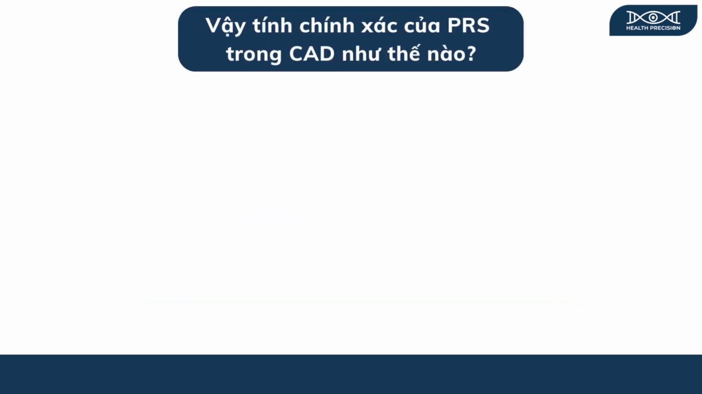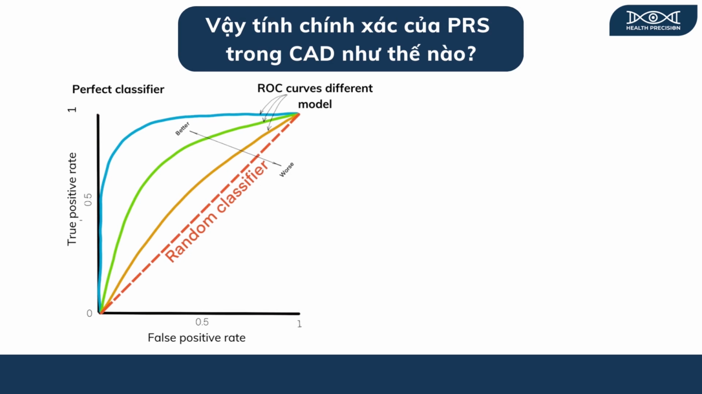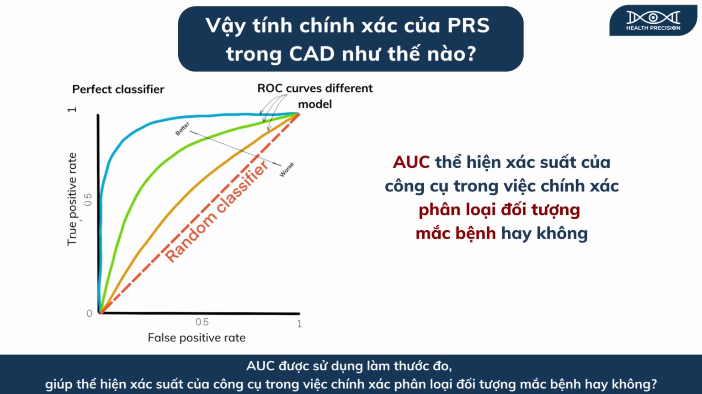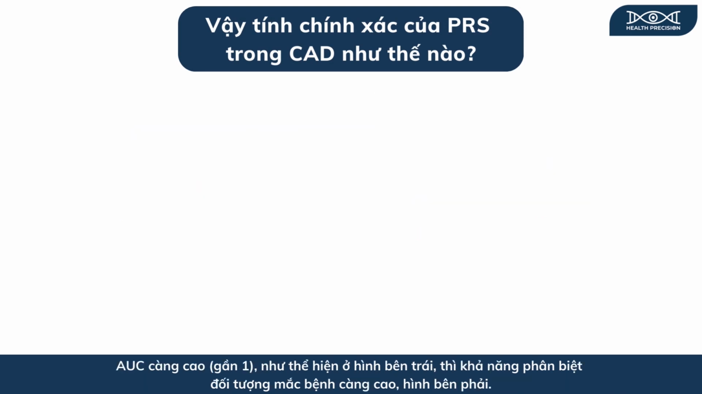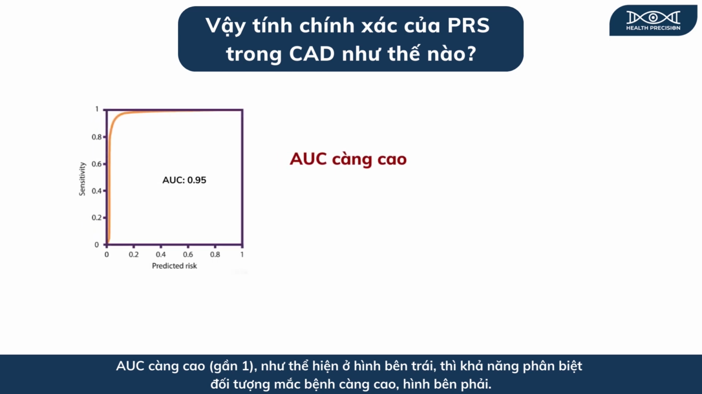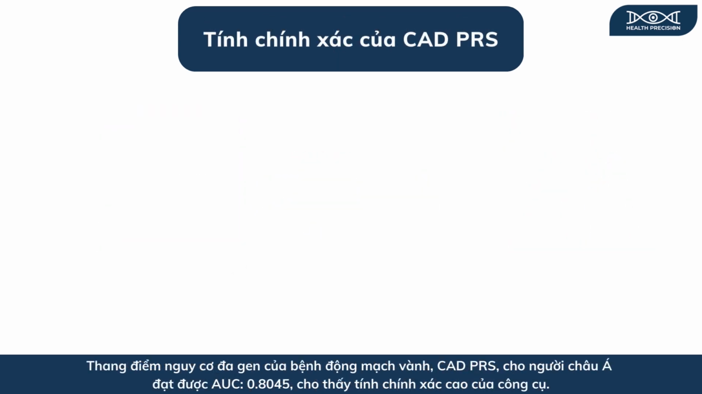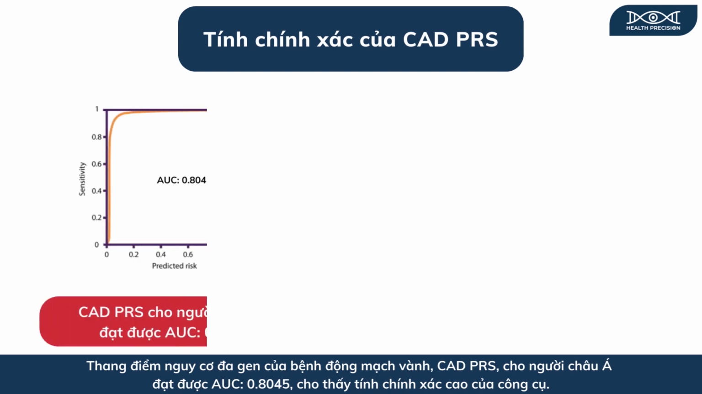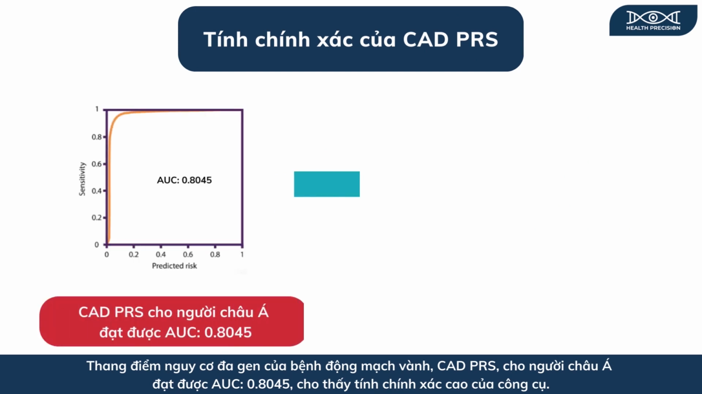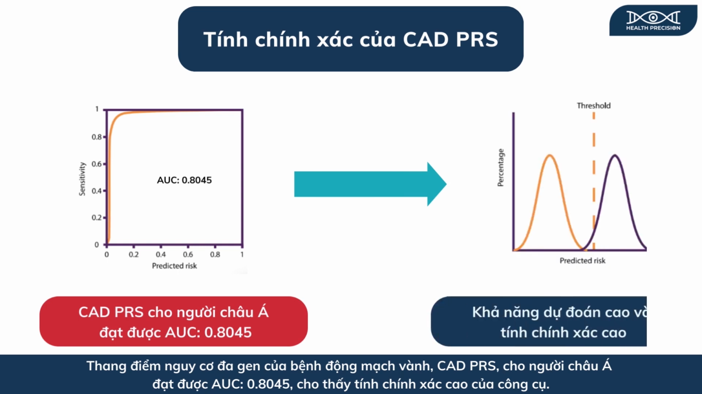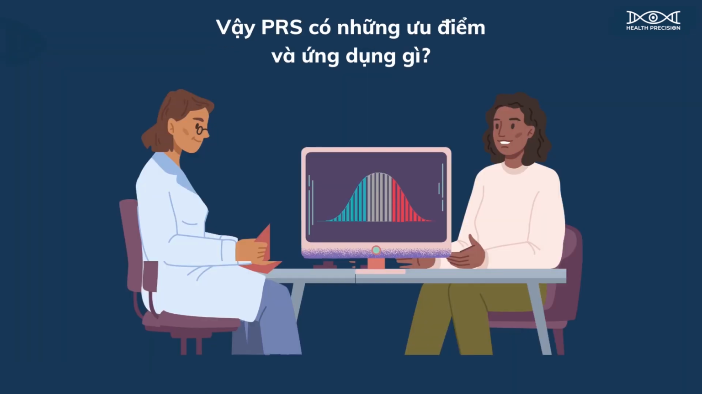So how do we assess the accuracy of PRS in CAD? The area under the curve, AUC, is used as a measure, indicating the probability that a model will correctly classify a participant as having or not having a disease. A higher AUC, close to 1, as shown in the left diagram, indicates a higher ability to differentiate disease-affected individuals, as shown in the right diagram. The Polygenic Risk Score of coronary artery disease, or CAD-PRS, for Asians achieved an AUC of 0.8045, demonstrating its high accuracy.